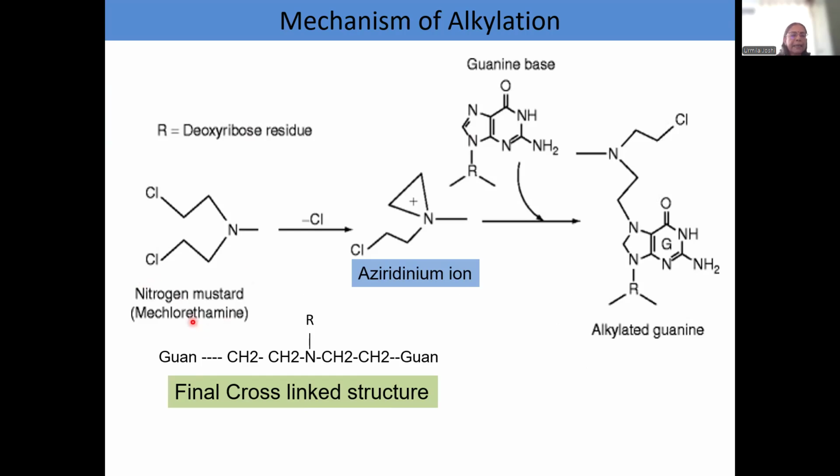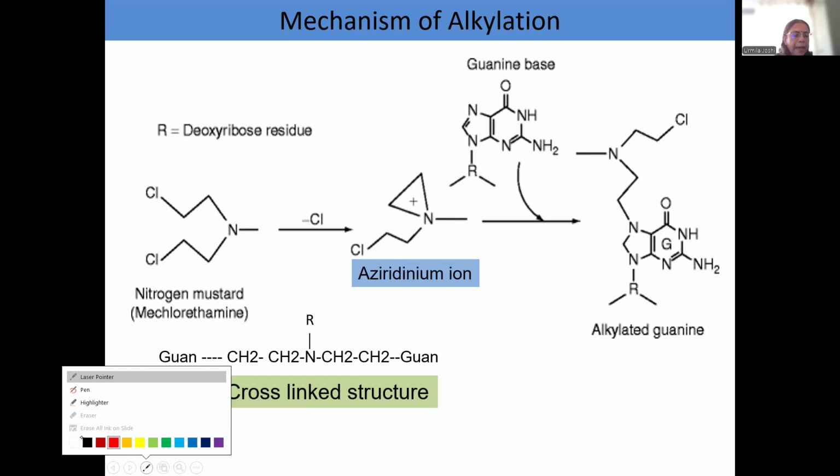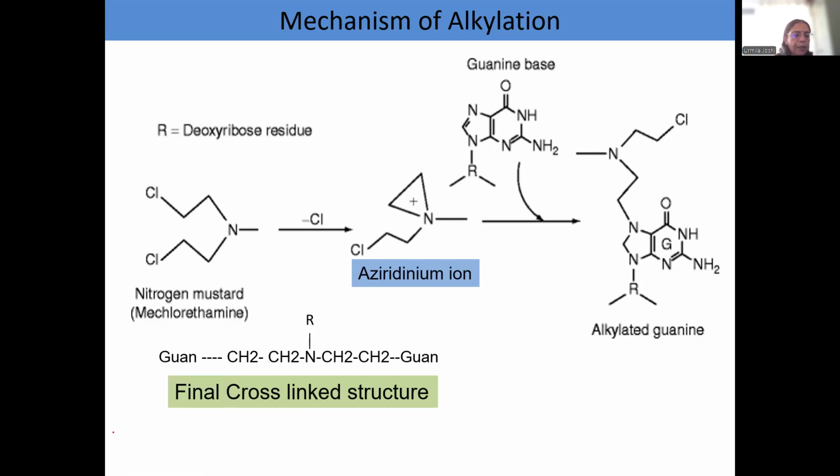One very common alkylating agent is a nitrogen mustard. There is nitrogen, there are two carbon chains followed by the chlorine on either side. So, N,N-bis(2-chloroethyl)amine, and there is one methyl group also. This is mechlorethamine.